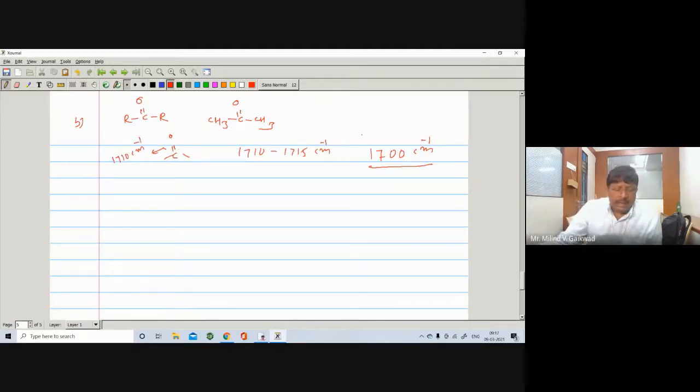Okay. Now, if you see the aldehyde and a ketone, they may ask how we can differentiate between the aldehyde and a ketone. For example, suppose they have given CH3, C double bond O and H, further CH3, C double bond O and CH3. Number one, the CH stretching of C double bond O H will appear at 2750 and 2850 centimeter inverse, and this band is absent in the ketone.